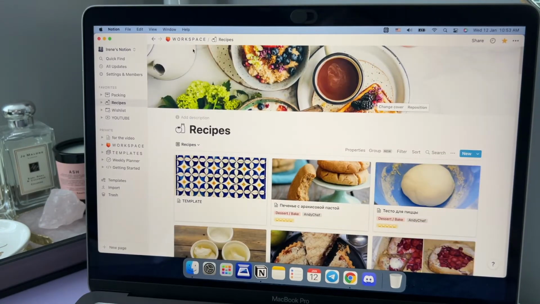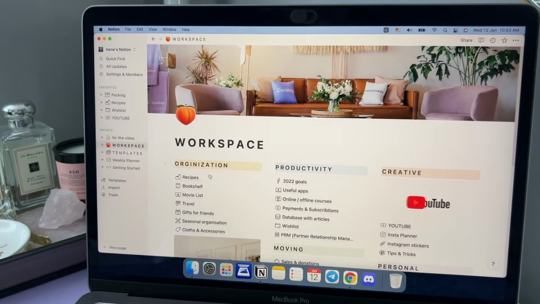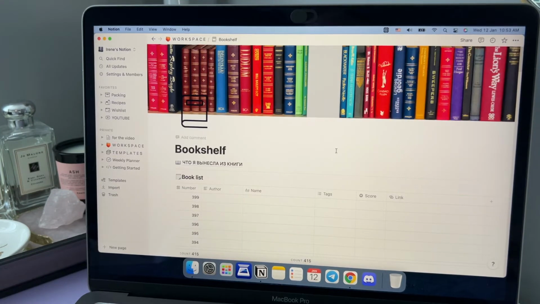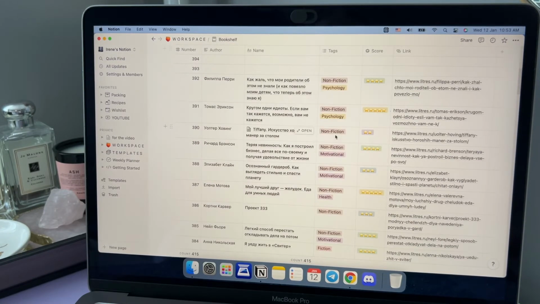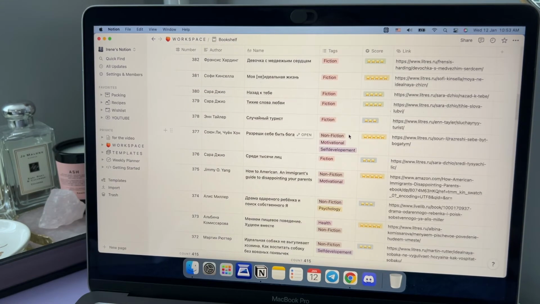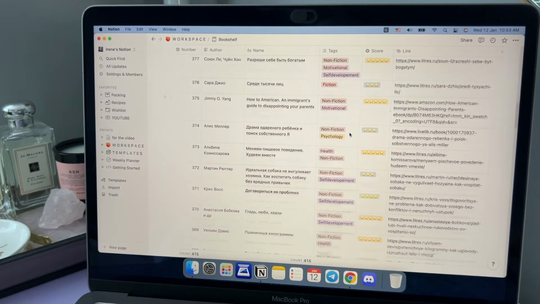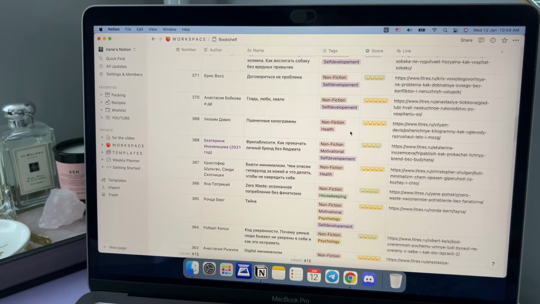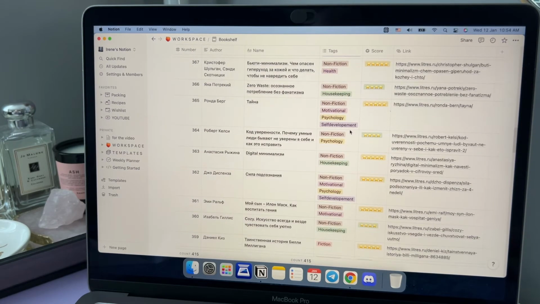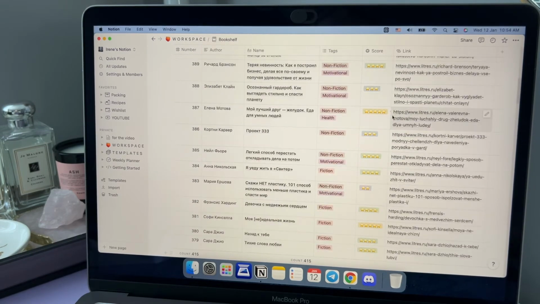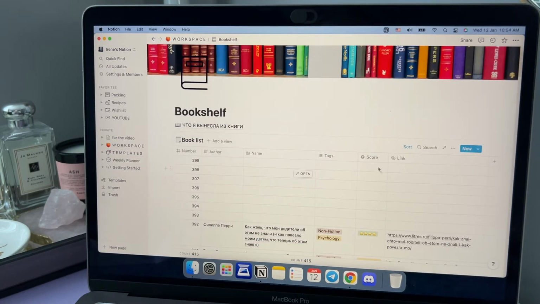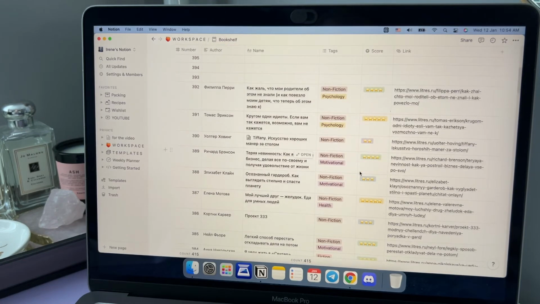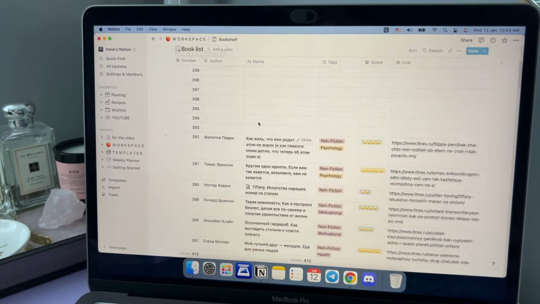So let's move on and go back to the workspace. Next we have a bookshelf. There I organize all the books I have read in the past. I started this from scratch in maybe 2011 or 2012, I can't remember. It was a simple Apple Notes document with all the books, and just 2 years ago I transferred this list of books to the Notion system, and I made a table.